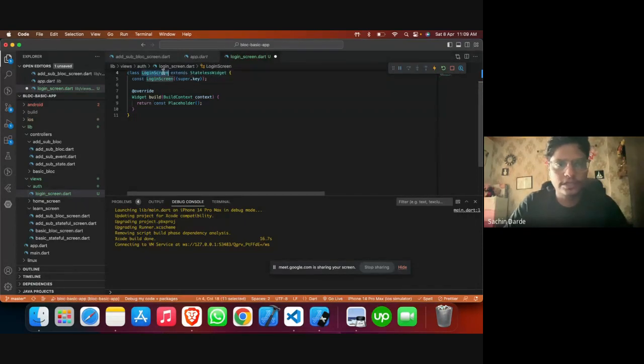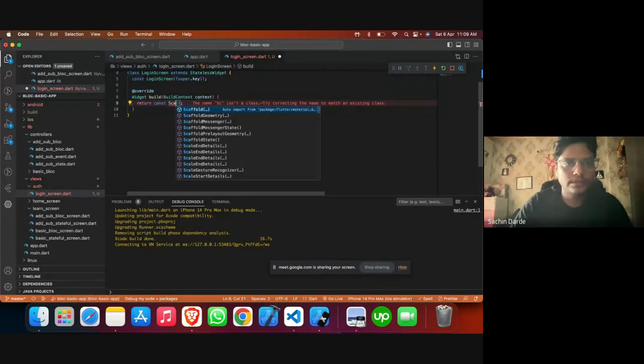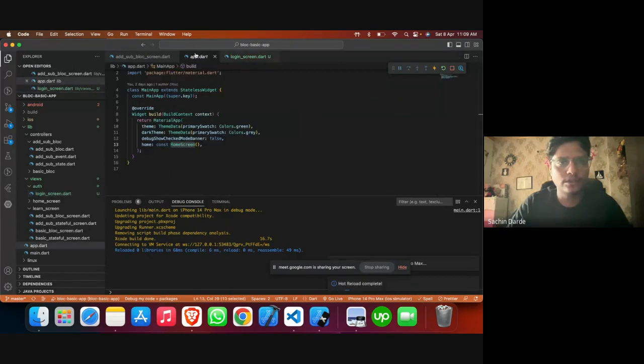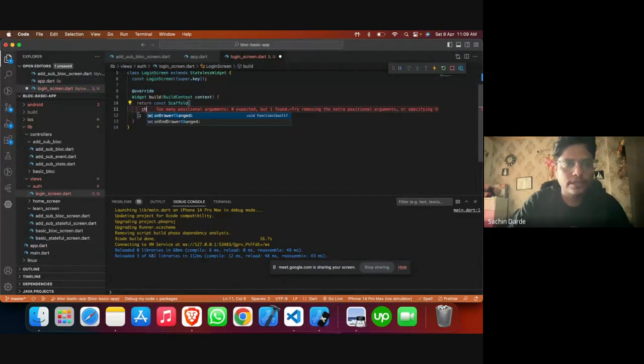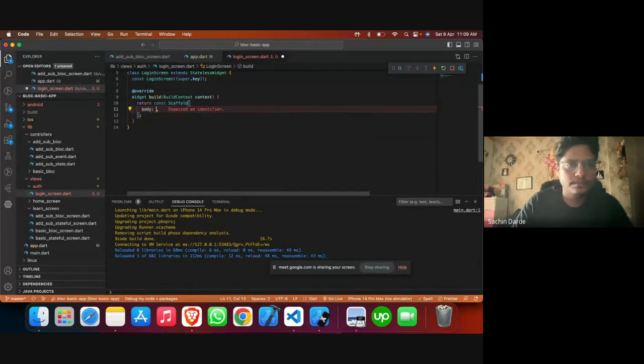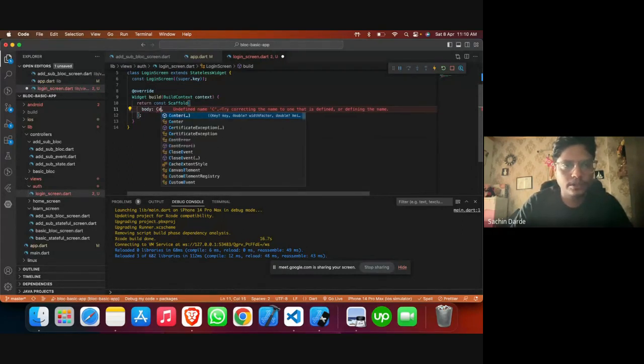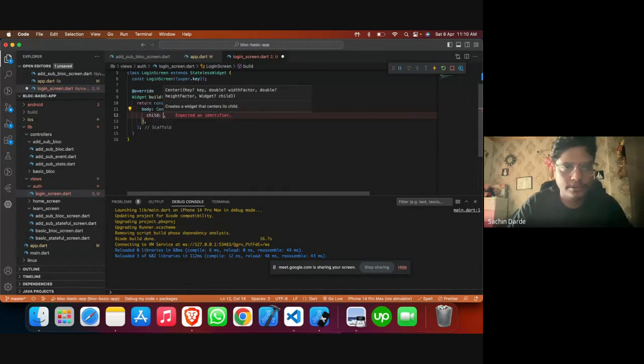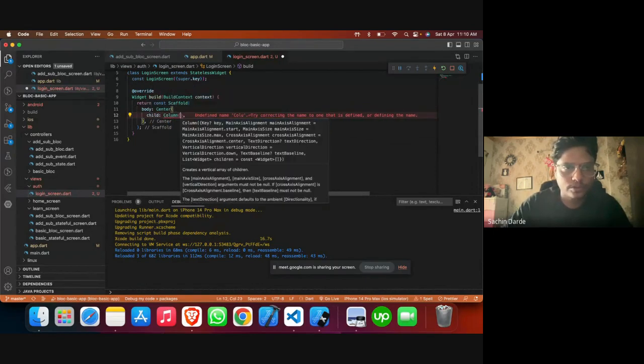The first screen is now going to be the login screen rather than the home screen we were using previously. In this, I'm not going to bother about the UI, but let me make something so we can start.